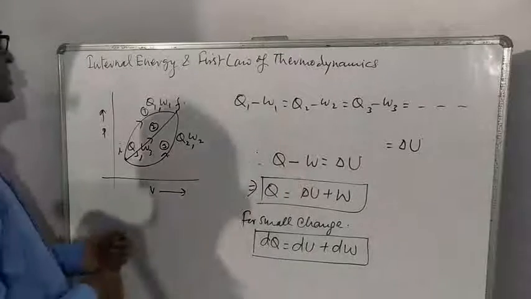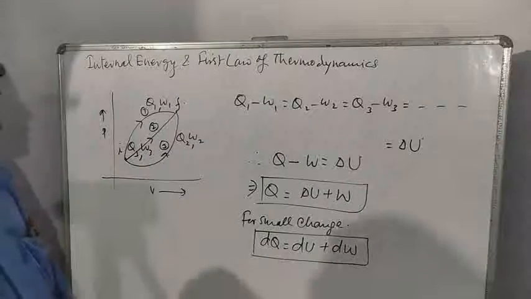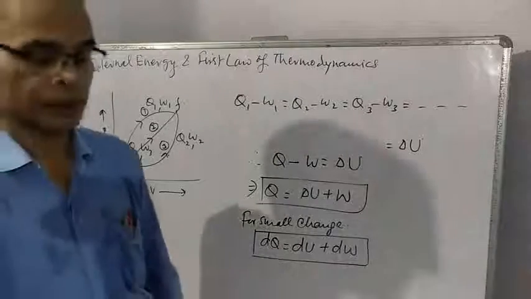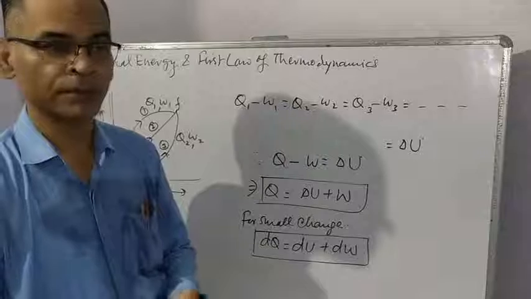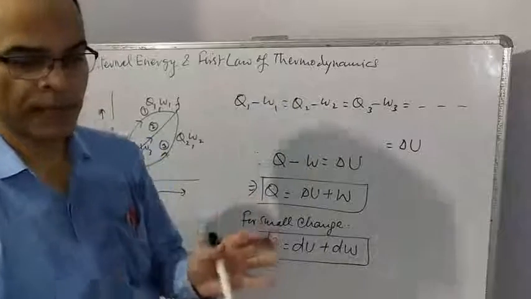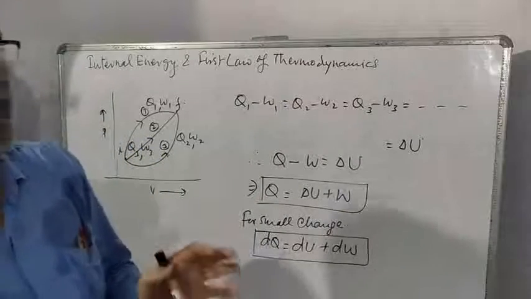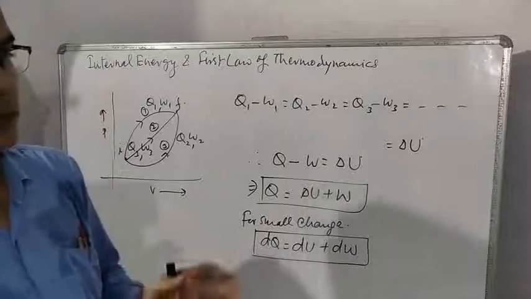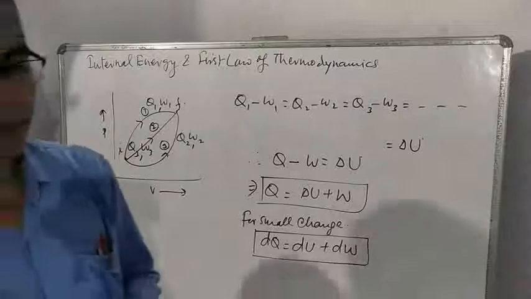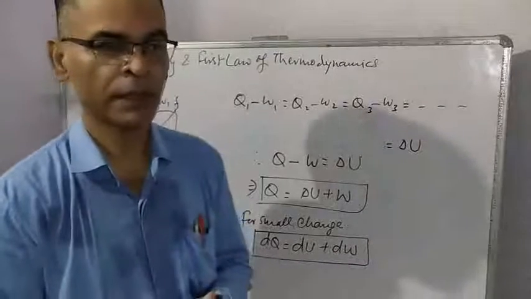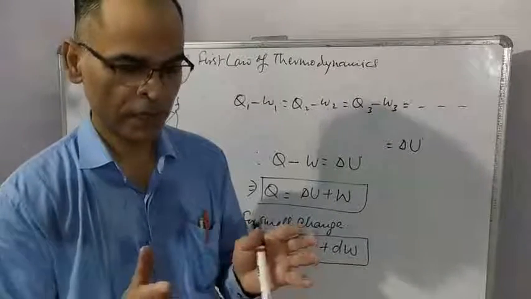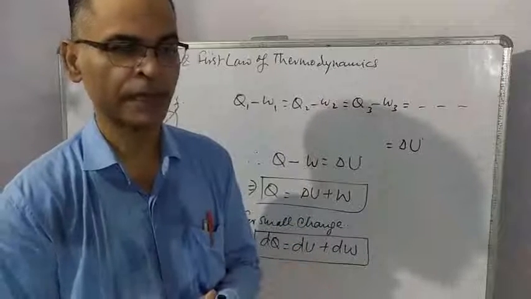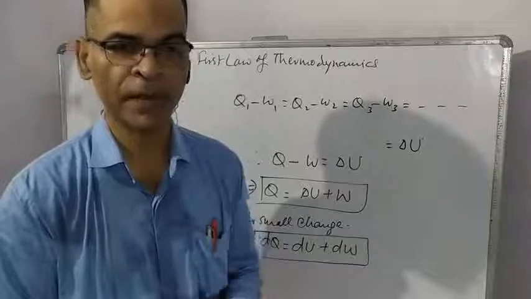Students, now let us understand internal energy and the first law of thermodynamics. I have just told that some matter confined in a boundary is called a system. For example, a container or cylinder having some gas is a very common example of a thermodynamic system.